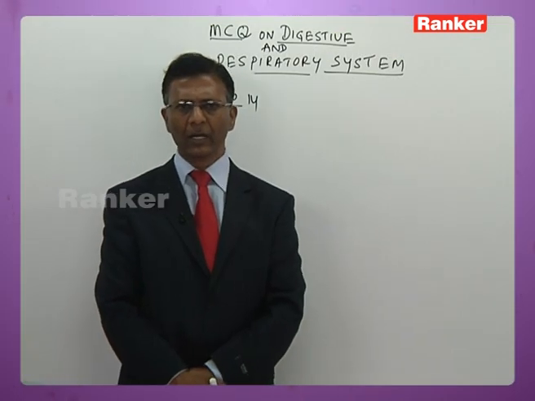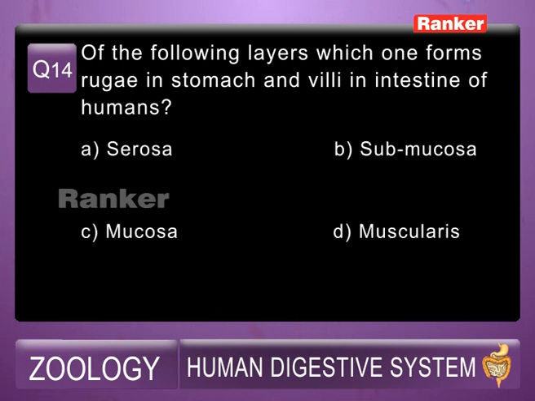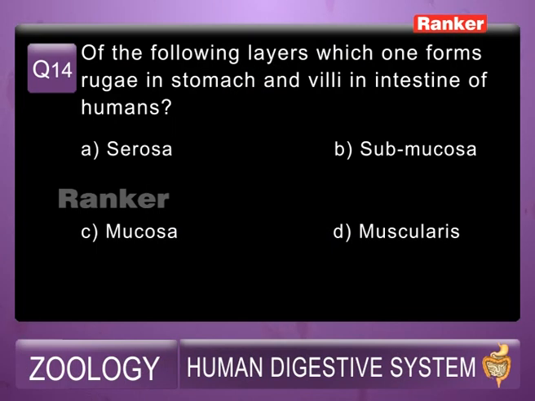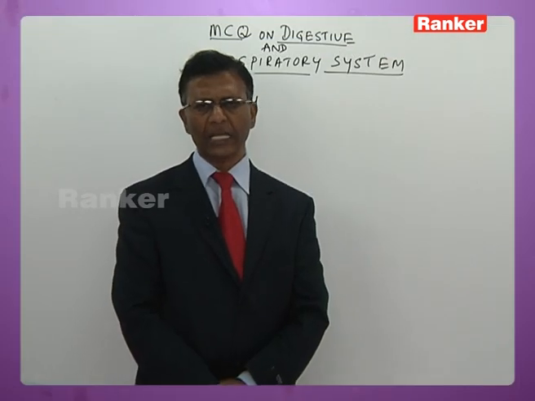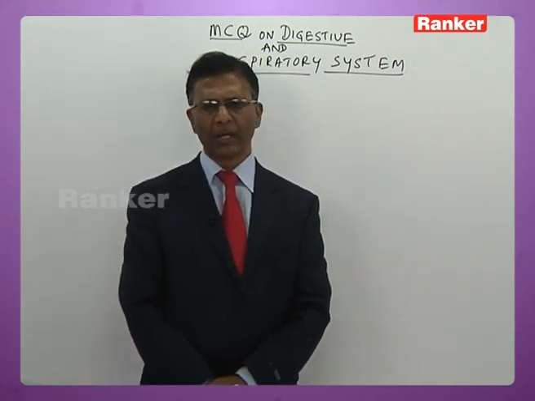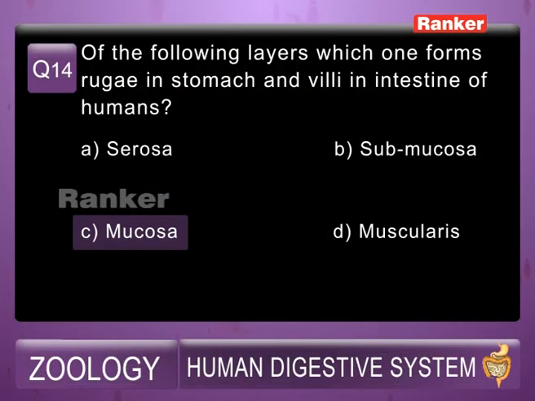Question number 14. I shall read the question for you. Of the following layers, which one forms rugae in the stomach and villi in the intestine? He is asking which layer forms rugae in stomach and which layer forms villi in the intestine of humans. Here are the options. A. serosa, B. submucosa, C. mucosa, D. muscularis. So it is the mucosa, C, the innermost layer, that forms rugae. Rugae are the longitudinal folds in the stomach, and in the intestine they form villi. So the answer for this question is C, mucosa.